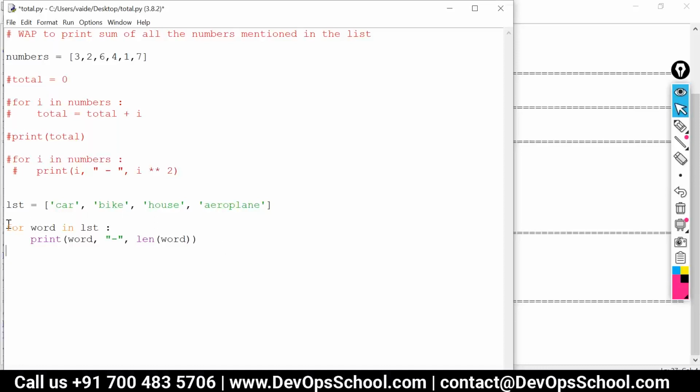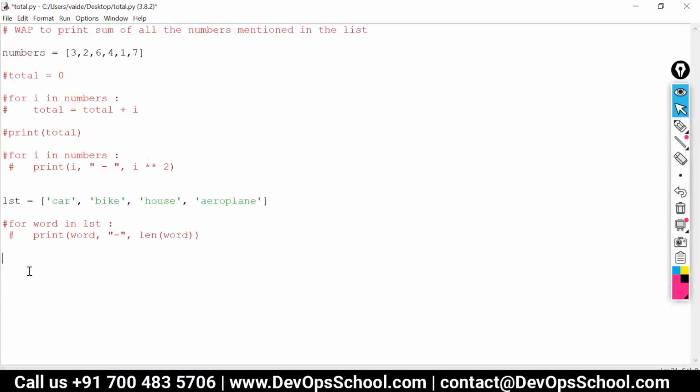So let's write the function. Comment this out. Now a function is always defined using a keyword called def, which stands for definition of the function. Now this function is going to give me the second character, so I'll name it accordingly, second_ch.